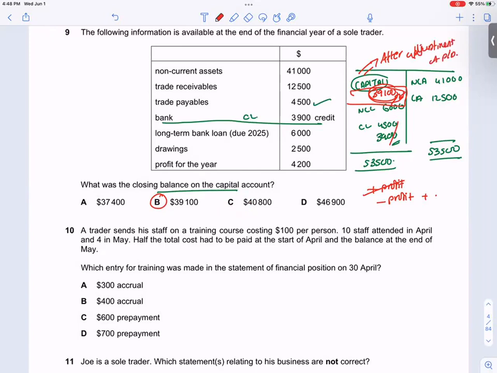If we had to calculate opening capital, we would do the reverse: plus drawings minus profit.